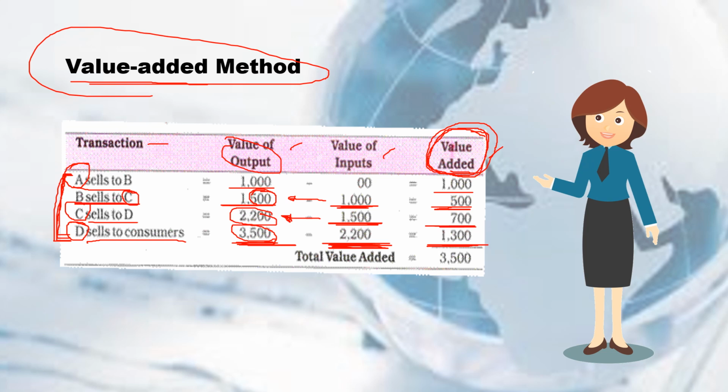And then, just simply add yung mga na-add na value out of the chain of production. Yung mga nadagdag at every step of production. So, we have 1,000, 500, 700, and 1,300. The total is 3,500. So, ang total na na-add na value ay 3,500. Okay? So, through this, naiiwasan natin yung double counting because we only consider the value added at each step or phase of production. Okay?